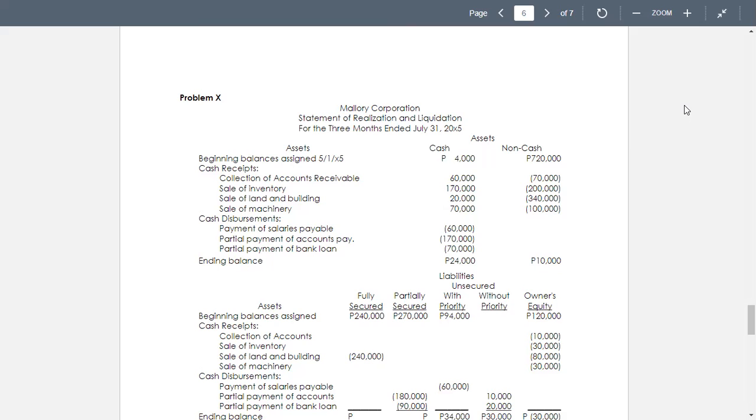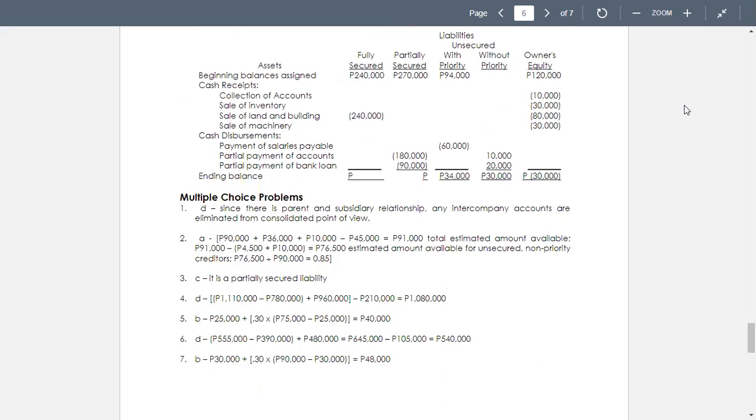For the second form, liabilities, assets fully secured, partially secured with priority, without priority, and owner's equity. So we have now the beginning balances assigned, fully secured of 240,000 and partially secured of 270,000 with priority of 94,000 and the owner's equity of 120,000. Supposed to be the balancing figure is the owner's equity.